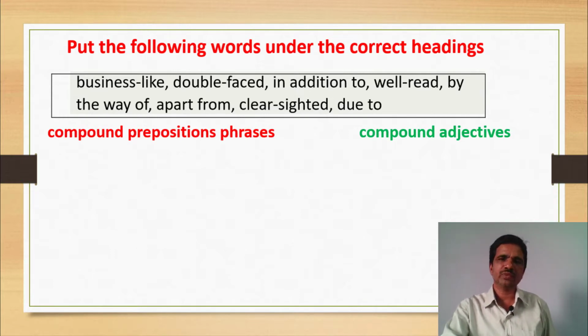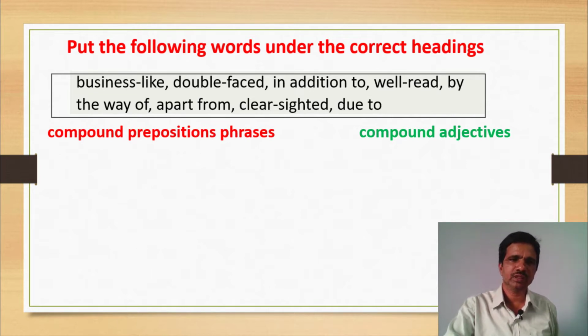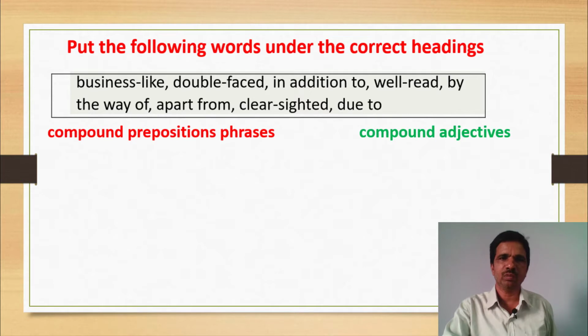So sometimes maybe a question like this: business-like, double-faced, in addition to, well-read, by way of, apart from, clear-sighted, due to. First we should identify compound adjectives. Compound adjectives means either open compound words or closed compound words. Sometimes hyphenated compound words are there.